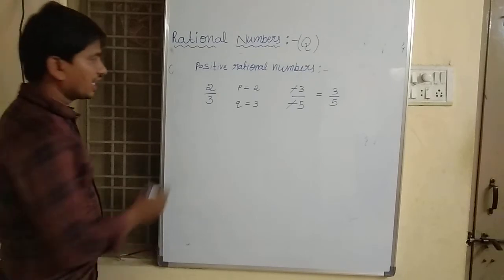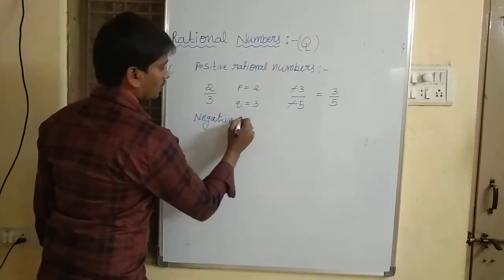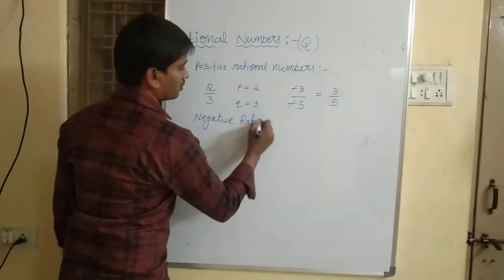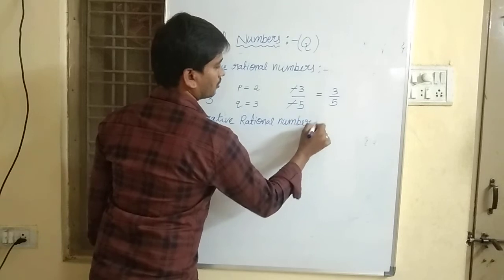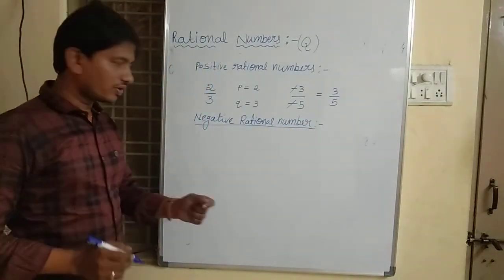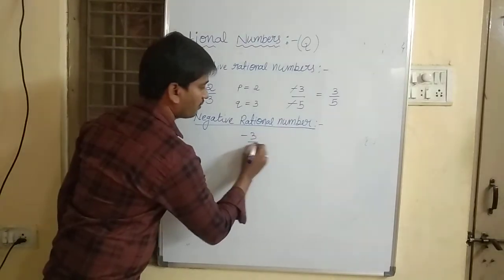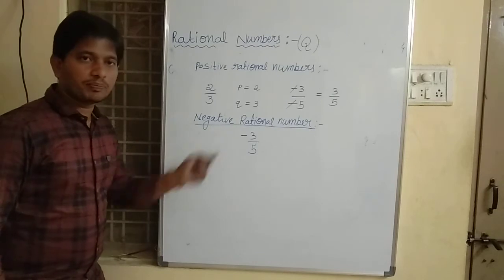Coming to negative rational number. What do you mean by negative rational number? First, suppose minus 3 by 5. See, here what is the value of p?